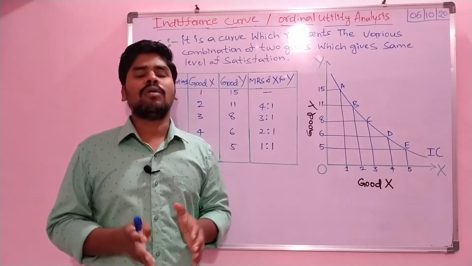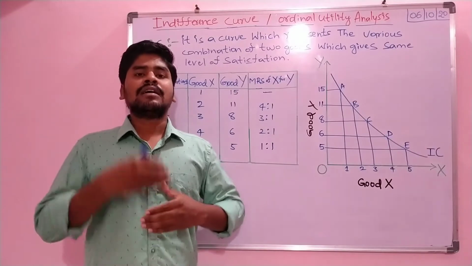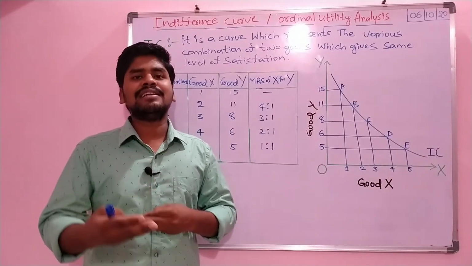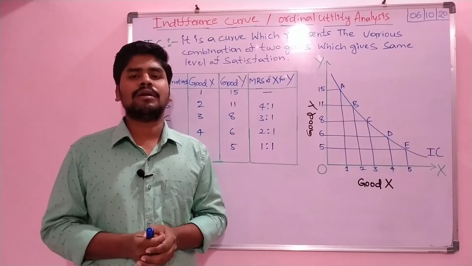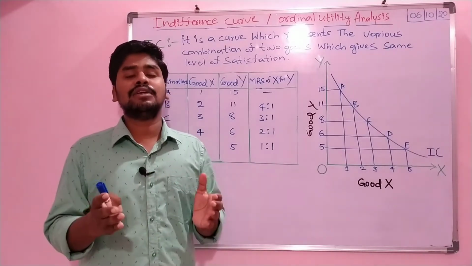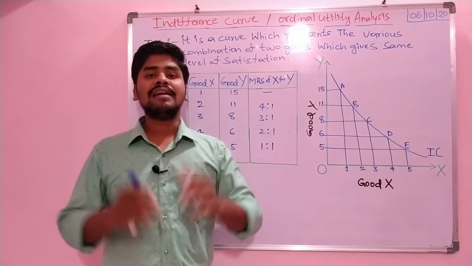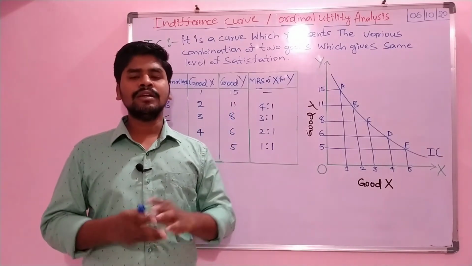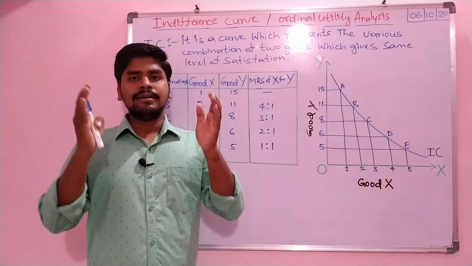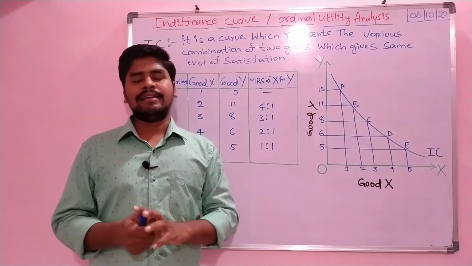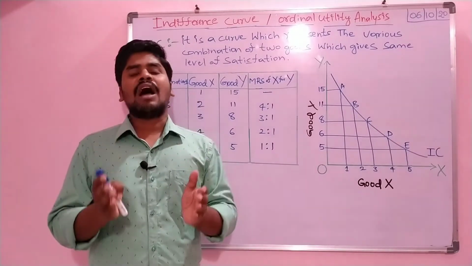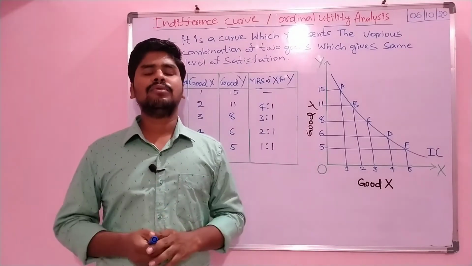That is a problem which arises in cardinal utility analysis. So there is one more approach to understand the utility, the satisfaction of the consumer on goods and services. That is ordinal utility analysis. Ordinal utility was propounded by J.R. Hicks and Allen. So what is ordinal utility? Let's take an example.